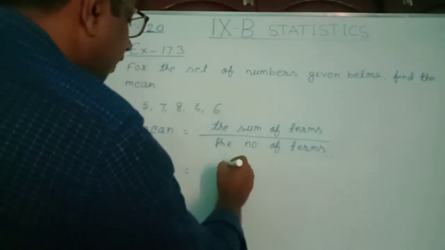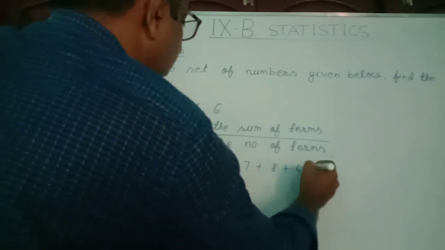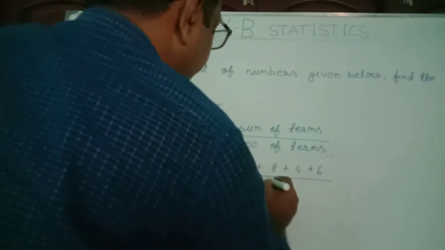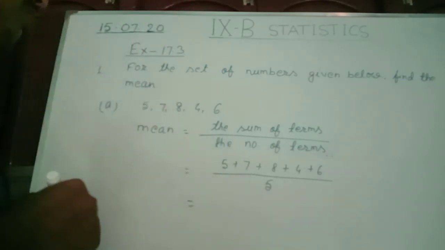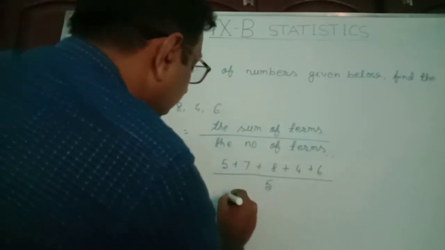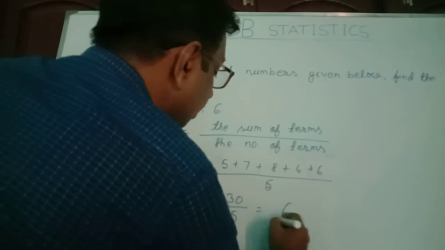For that, 5 plus 7 plus 8 plus 4 plus 6, by how many are there? 1, 2, 3, 4, 5. Calculate it. 5 plus 7, 12, 12 plus 8, 20, 20 plus 4, 24, 24 plus 6, 30. 30 by 5. So the mean became 6.